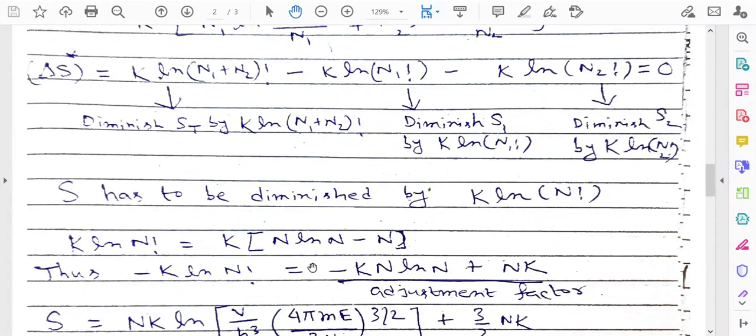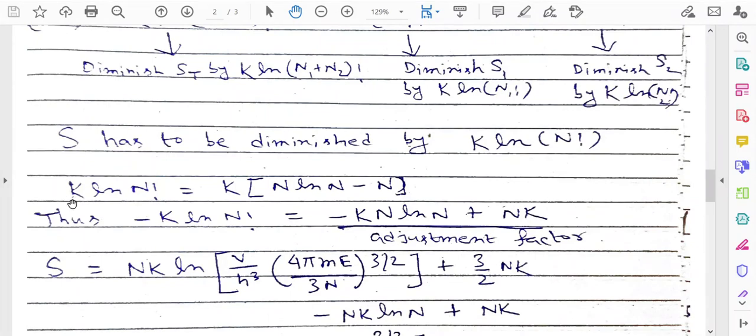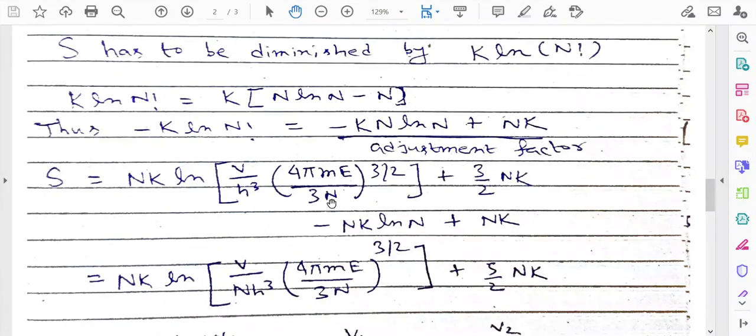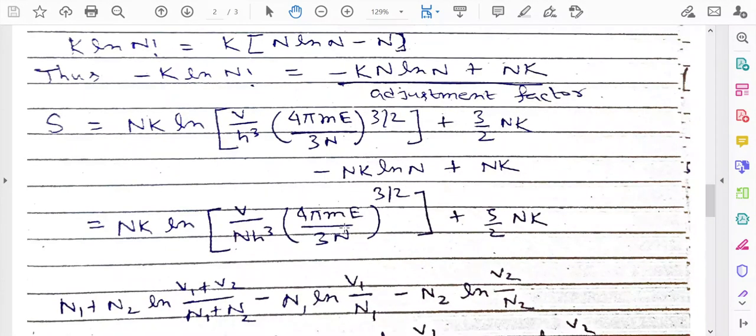So what is k ln n factorial? If you apply the Stirling approximation, it is k into n ln n minus n, but you have to diminish, that means you have to take a minus sign. You just take the expression of S that we have used, and there should be an adjustment factor. What is the adjustment factor? You have to diminish, meaning minus k ln n factorial. That means minus k n ln n plus nk, this is the adjustment factor. So this is the expression of S that we have used in this discussion, and this one is the adjustment factor. Now you simplify it again.